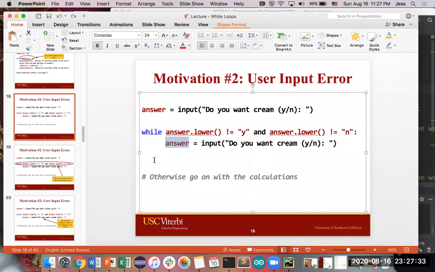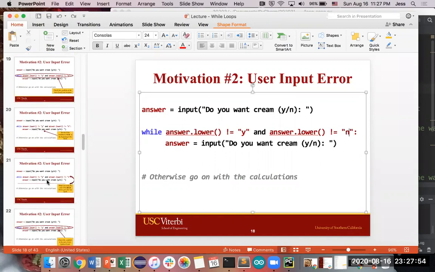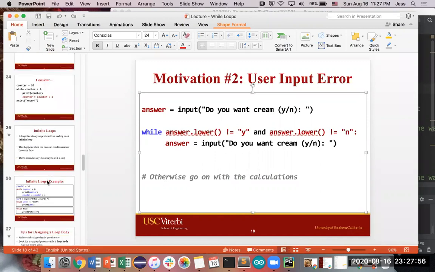So every time you go through this while loop, you run this piece of code, you check to see if this condition is still true. Whatever value answer holds, it's going to be different. And so you're going to keep repeating over and over until eventually answer changes so that it is a Y or an N, and then you can carry on your merry way. So that would be common use case number 2.